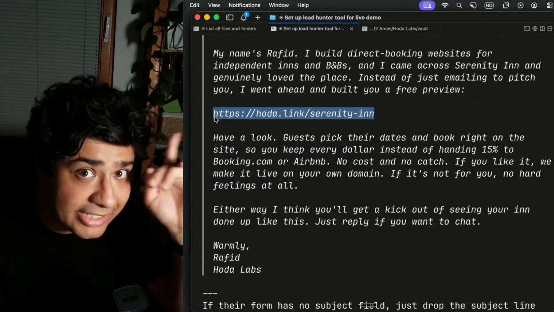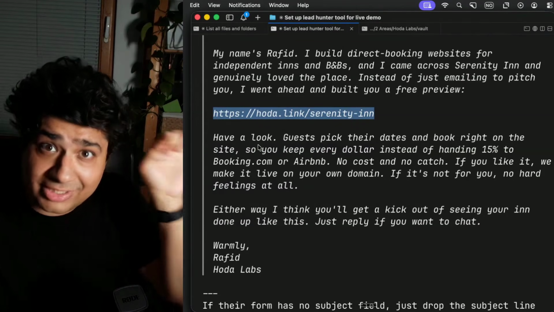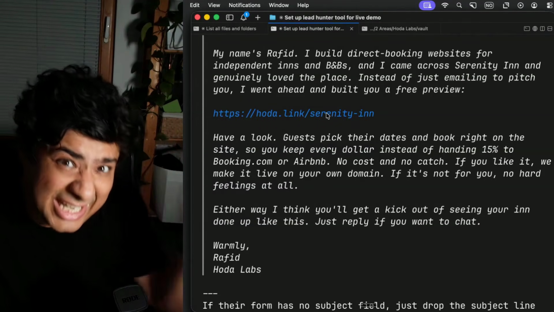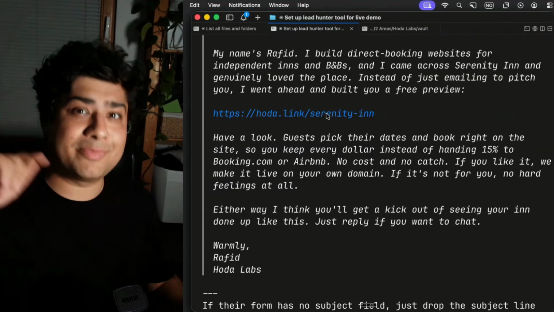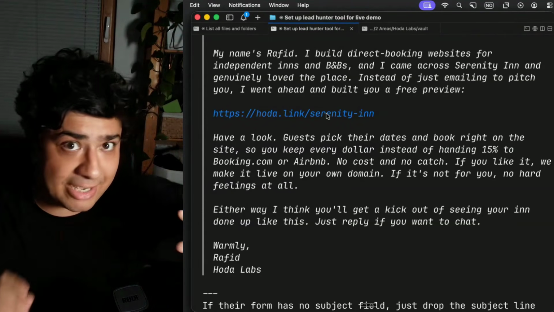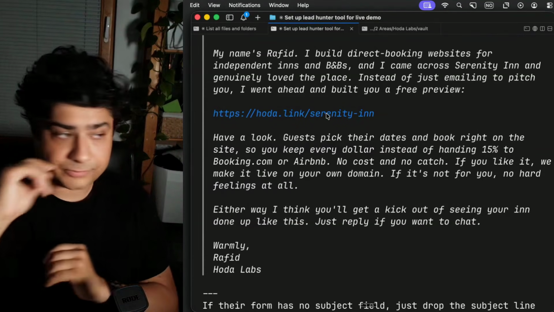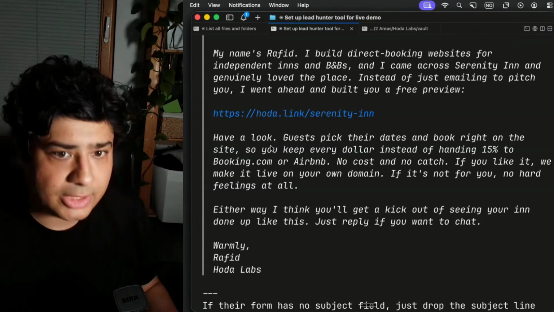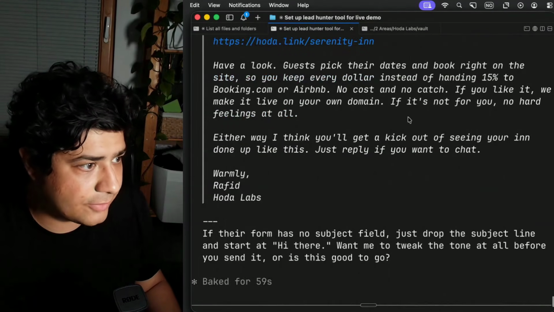So this is the special link that I've set up using my link shortening service that tracks the number of clicks. So I know if someone goes here specifically, not the main one, then they must have come from that specific email because I'm only using it for that. And then I can track that. So I can see, have a look, guest pick their dates and write on the blah, blah, blah, blah, blah, no cash, no fuss. Blah, blah.